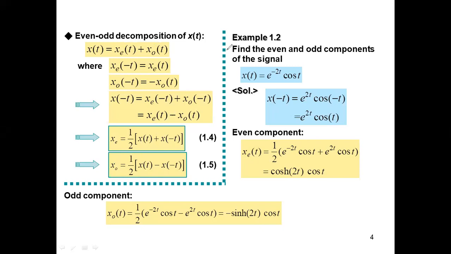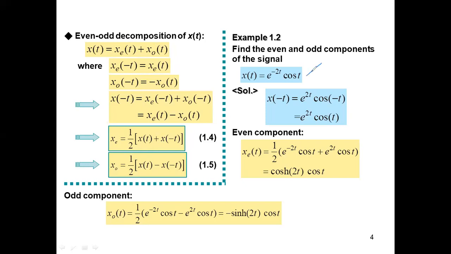See, here is a formula. Wait, there are 3 minutes. Let us see if I can convince you with this. The even component is given by x of t plus x of minus t, and the odd component is given by x of t minus x of minus t. If there is an even signal like cos theta, its odd component is 0. If there is a signal sine theta, which is odd, its even component is 0.